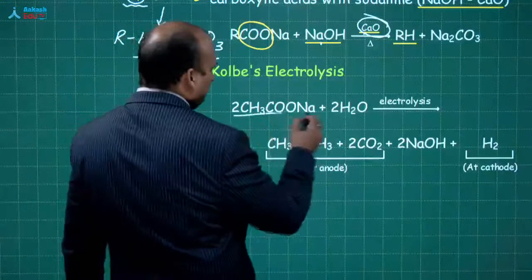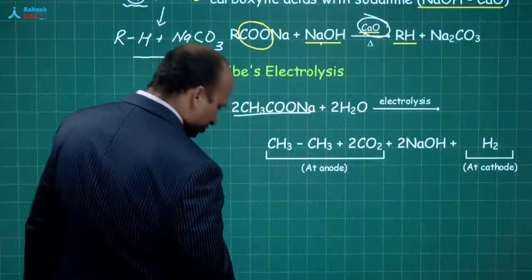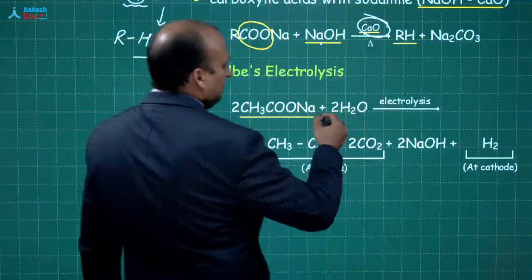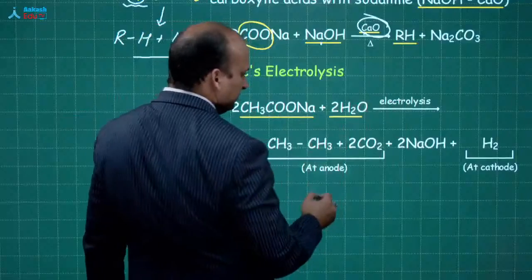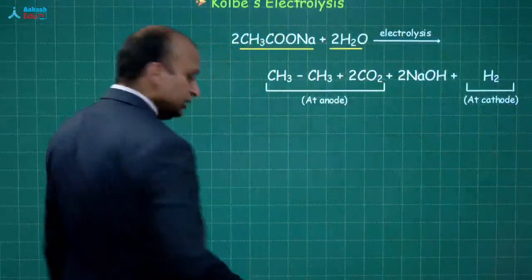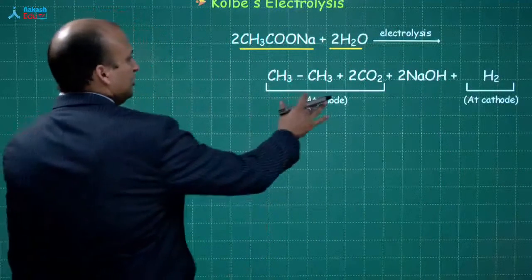Over here also we are using a carboxylic acid salt, and we are taking an aqueous solution and doing the electrolysis. So this is what we are getting. Now, I can give you a good mechanism over here. Now, at the anode, what is happening?